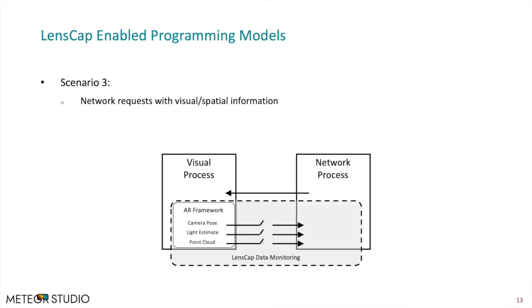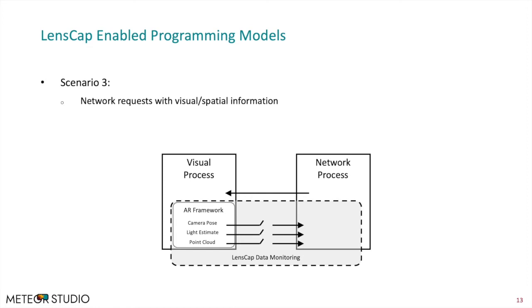Scenario 3, network requests with visual or spatial information. In this scenario, developers may need to share visual or spatial information among multiple devices for multiplayer positioning, joint illumination estimation, or other cloud-based activities. In this case, LensCap allows developers to request user permission to expose specific AR library outputs over the visual to network channel.